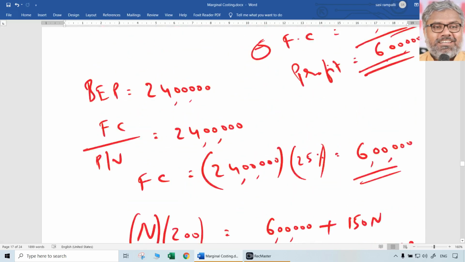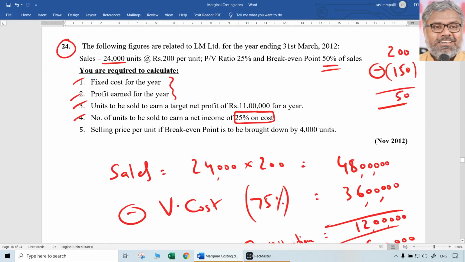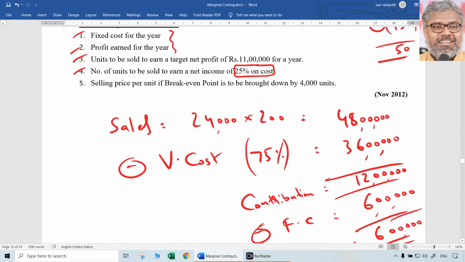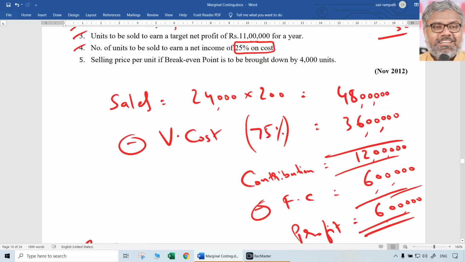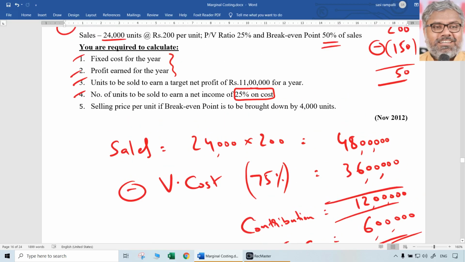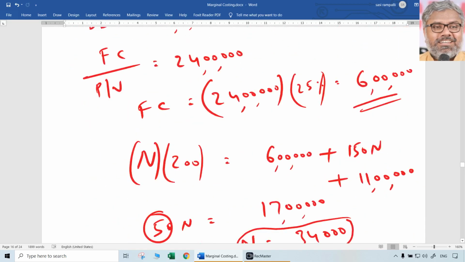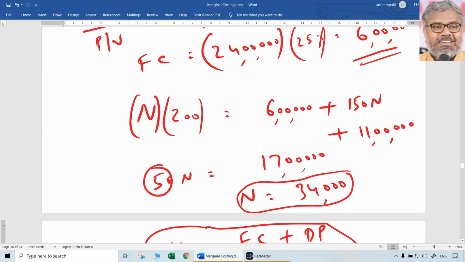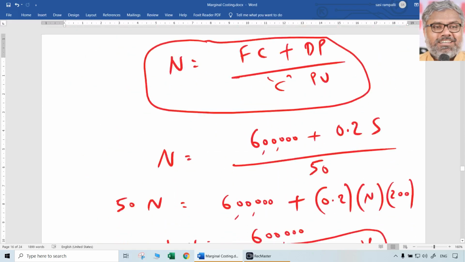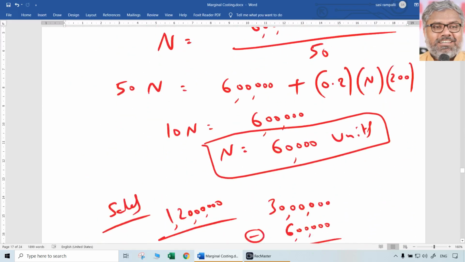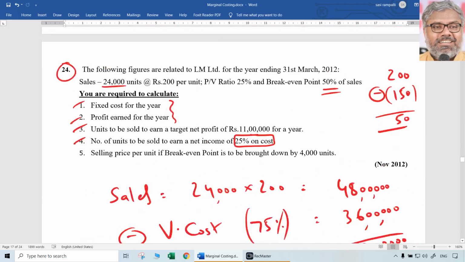That was question number 4. Answer is 60,000. Question number 1 answer is 6 lakhs rupees. Question number 2 answer is 6 lakhs rupees. Question number 3 answer is 34,000 units. Each of them you have to clearly write in the examination. Just numbers won't suffice. You have to clearly write units, rupees, whatever it is. 34,000 what? Units. Fourth question also number of units, 60,000 units.